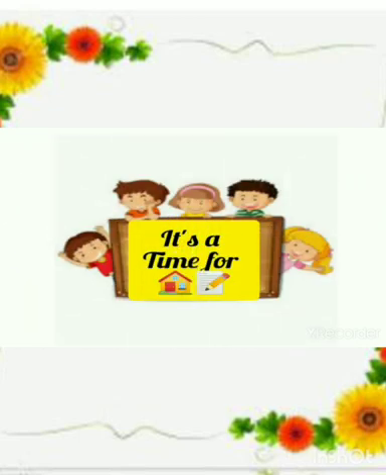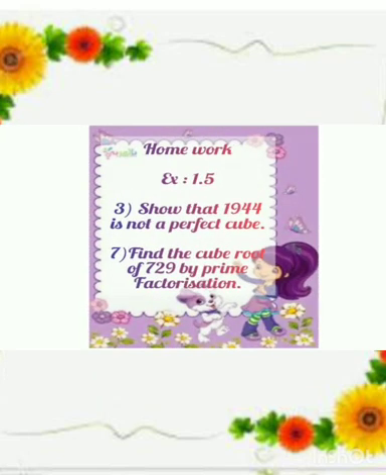I hope you have understood about cubes and cube roots. It's time for homework. Exercise 1.5. Third problem: show that 1944 is not a perfect cube. Seventh problem: find the cube root of 729 by the prime factorization method. I hope you are able to do the problems correctly and send your homework on time.